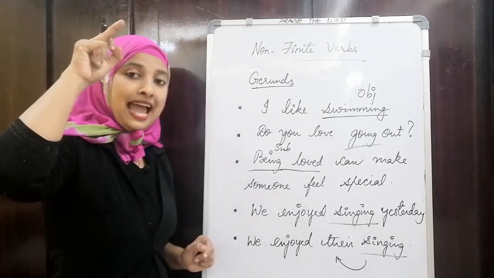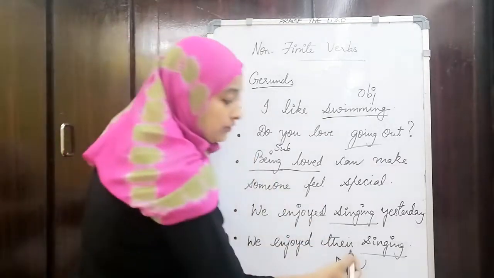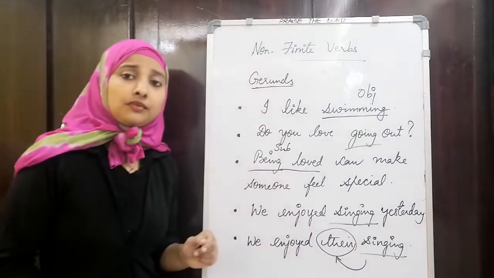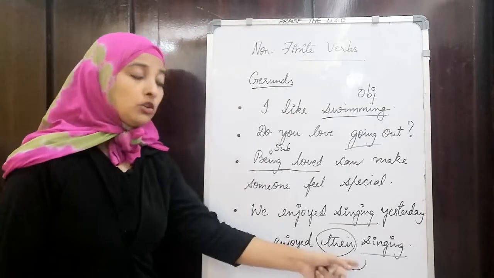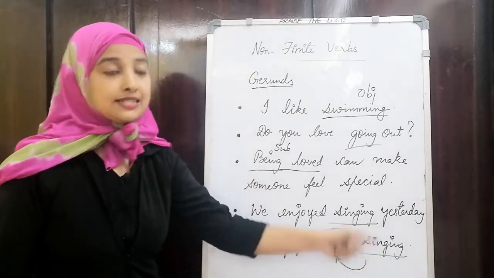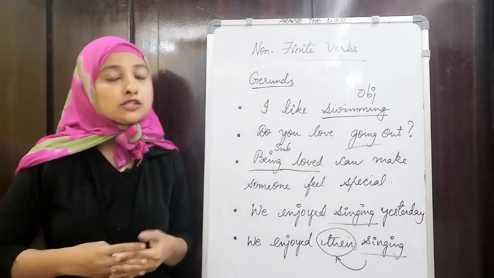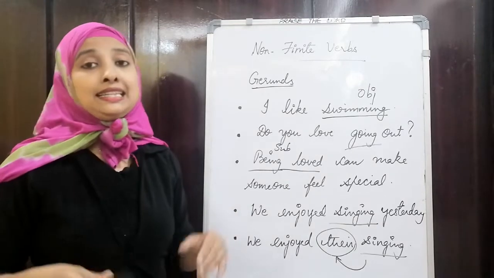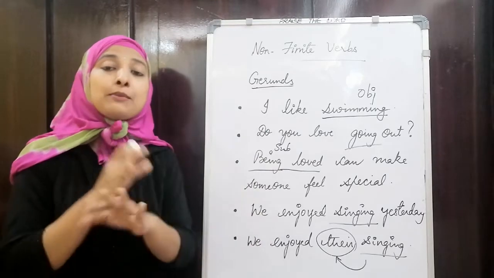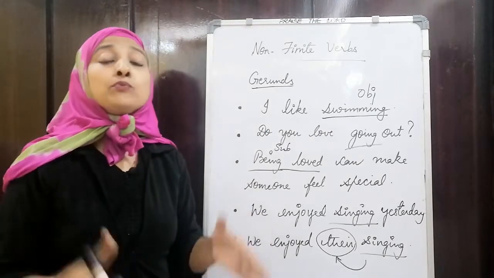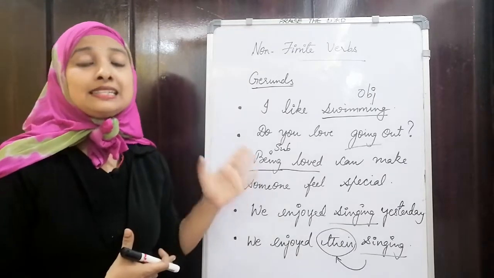Somebody is doing the action. We enjoyed their singing. Someone was doing the action. This is indicating the doer, so they should come before the gerunds. So these are different ways in which gerunds can be expressed in a sentence. In all these sentences you can see they are not actually performing any action or telling us about any action being done, but they are signaling us in different ways. Okay. So gerunds are non-finite verbs.